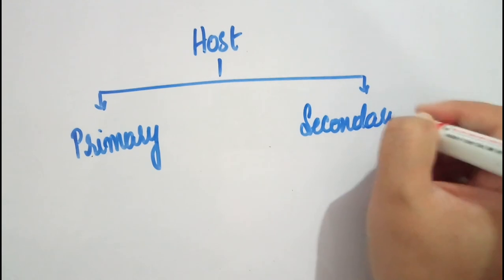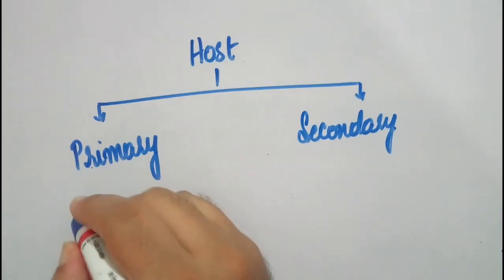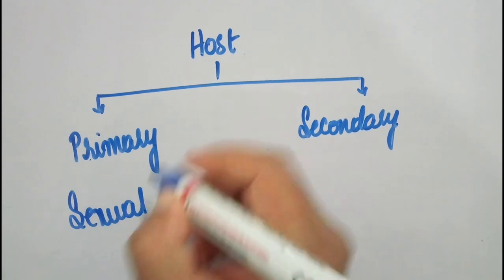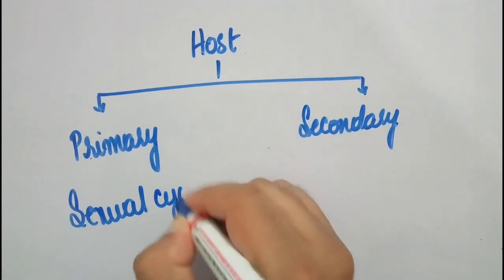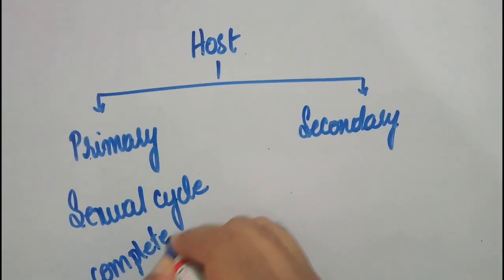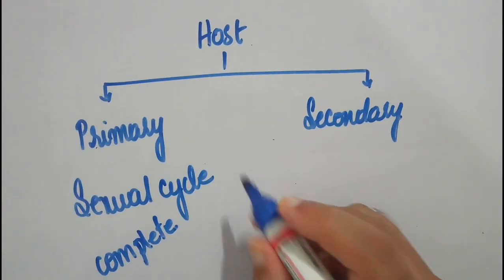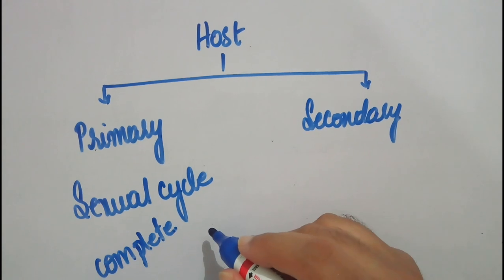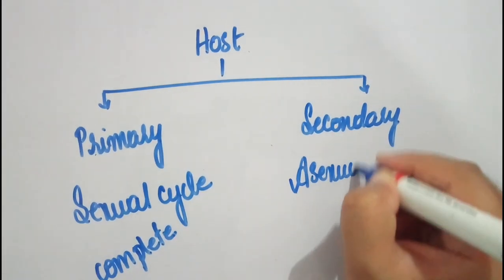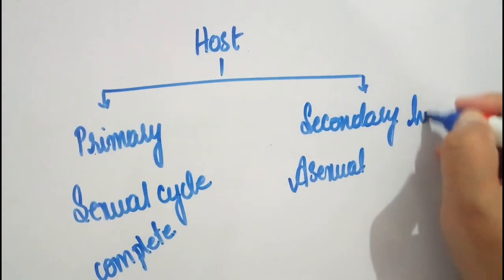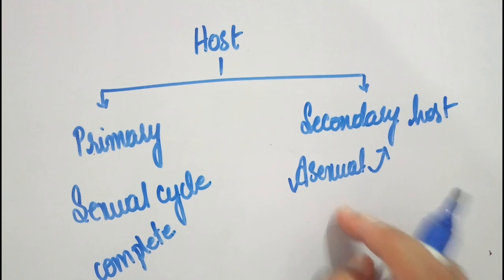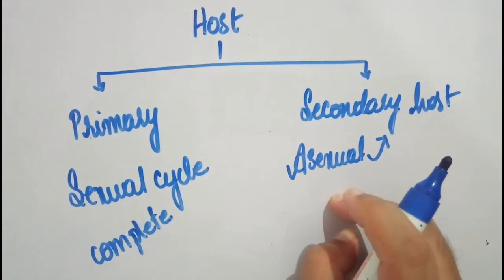So what are primary hosts? In whichever host the sexual cycle of the parasite is completed, that host is called the primary host. And if the asexual cycle of the parasite is taking place in a particular host, that is called the secondary host.